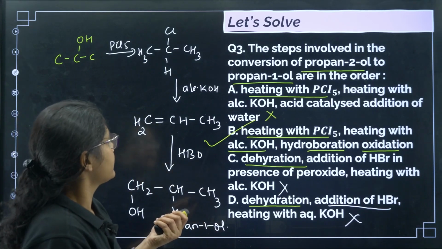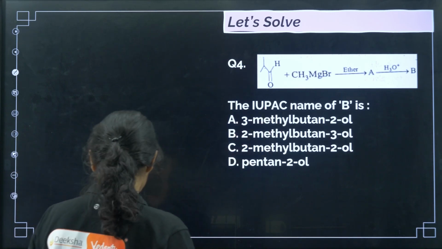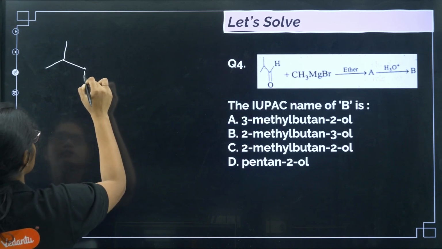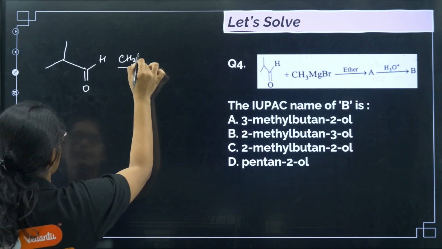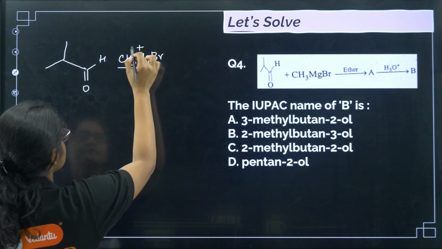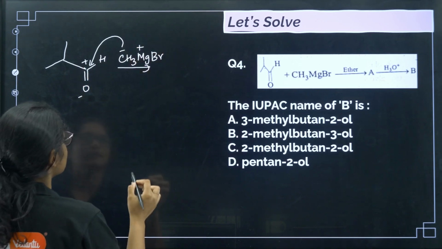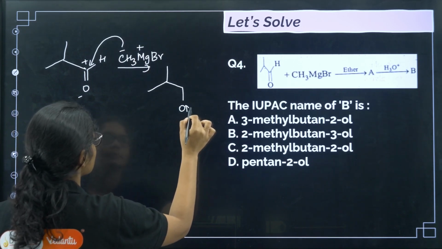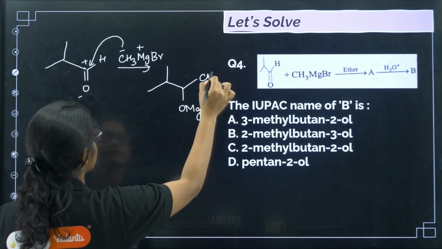Okay. Next question. Next we have, again you can see Grignard reagent is there. So first of all, the compound is like this. You have CH3MgBr. Okay. So here you can see this is plus, this is minus, this is minus, this is plus. So minus will attack here, right? So what will I get here? We'll have OMgBr, okay, and then this side CH3 will come.